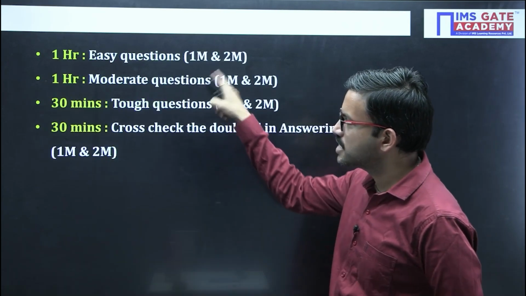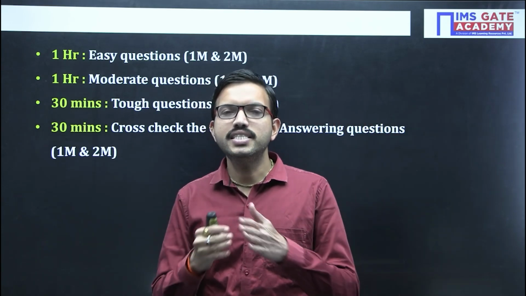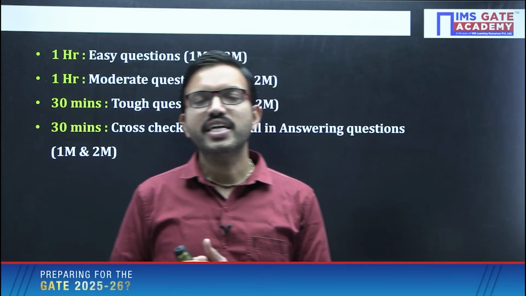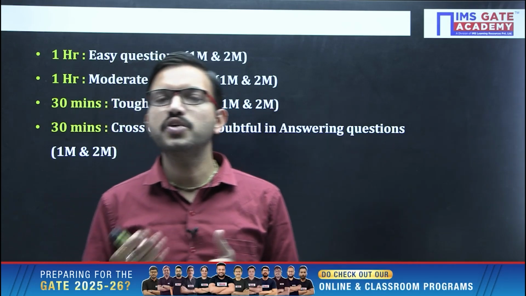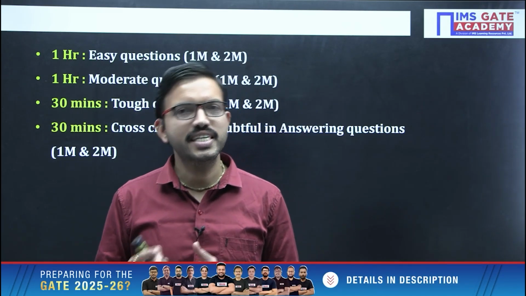And here this is the strategy all of you can follow. What I am suggesting is, in those 65 questions, 30 questions are of 1 mark including technical and GA, and 35 questions are of 2 marks including GA and technical, right?